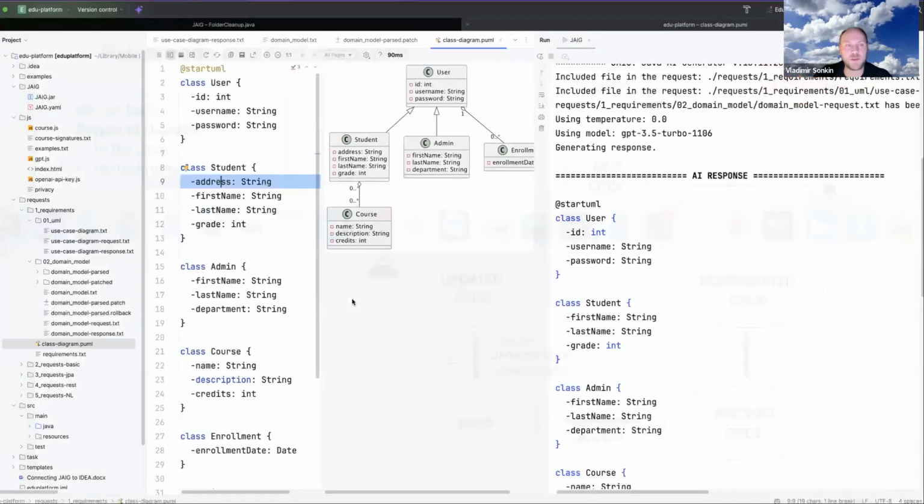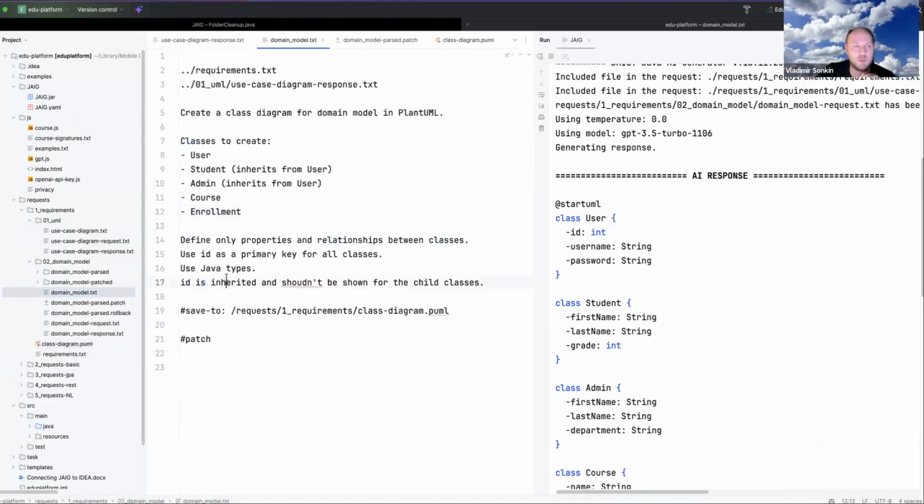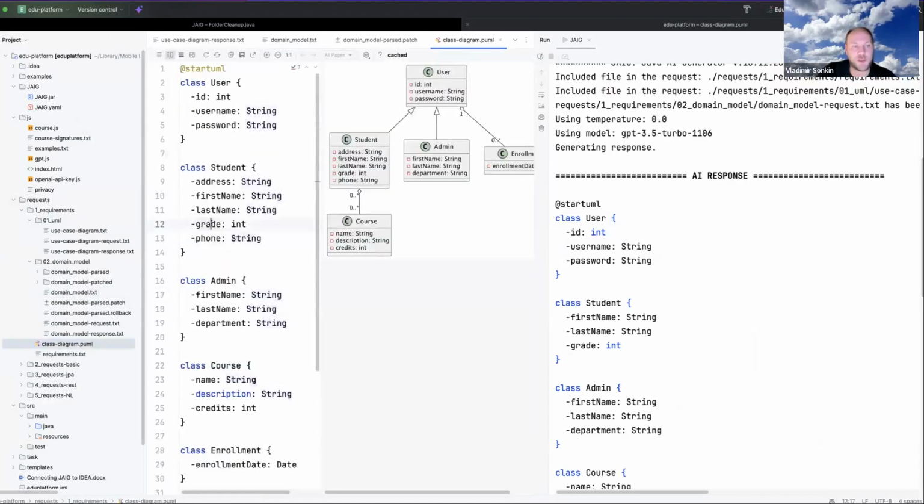Okay, this is a good thing, but we have some kind of problem with patches because it is not actually stable. If we, for example, add another field, phone string. Probably it will work, but probably it will not, because it will generate the patch that after grade of type int, it should show phone of type string.